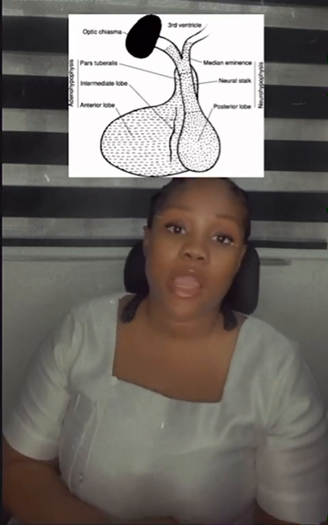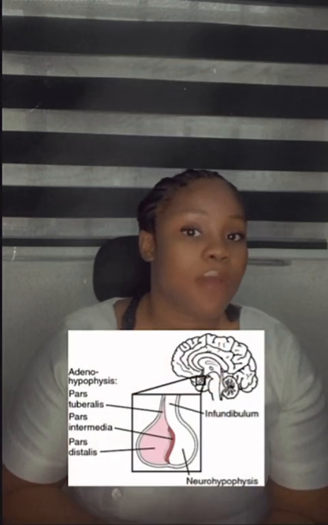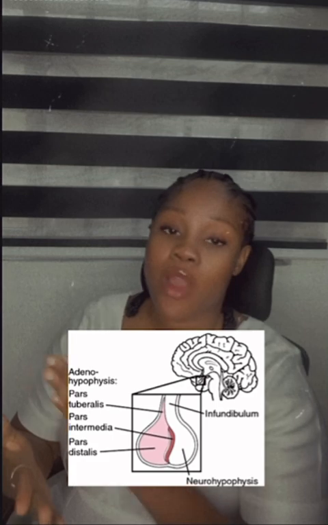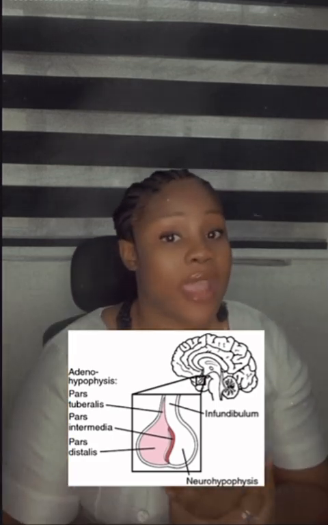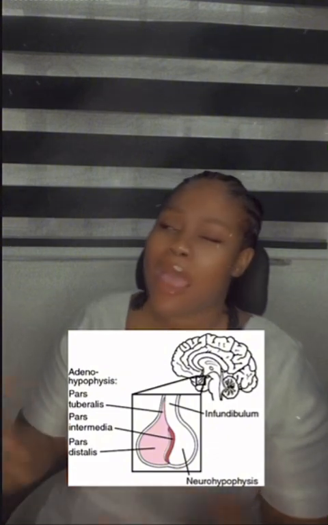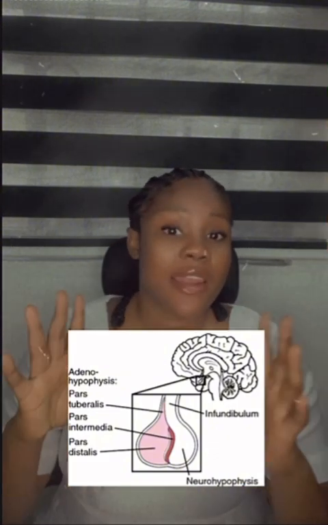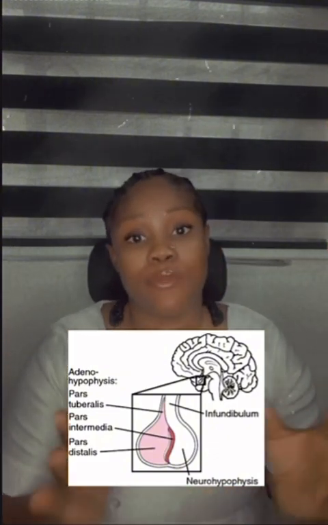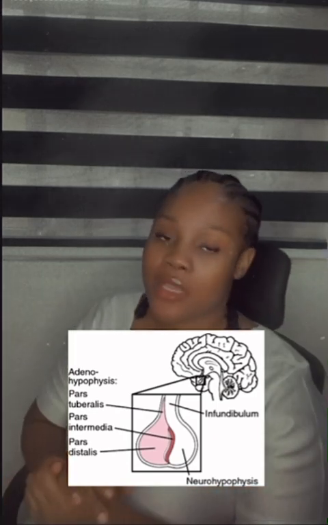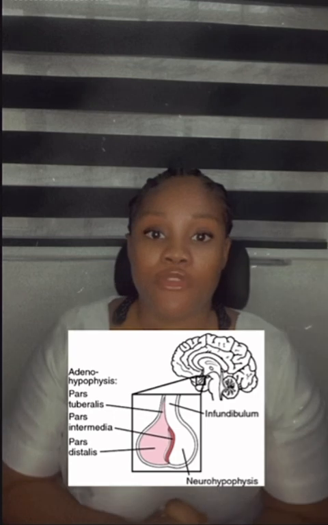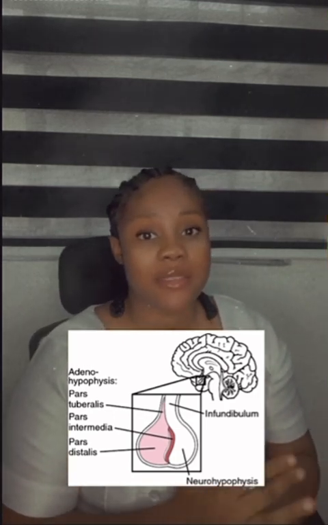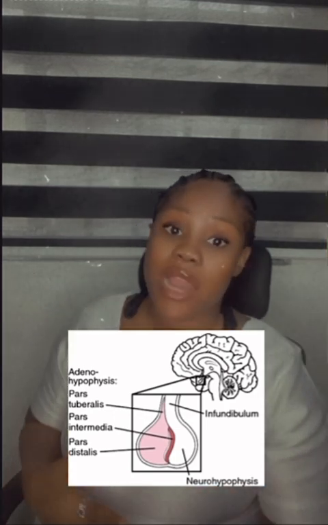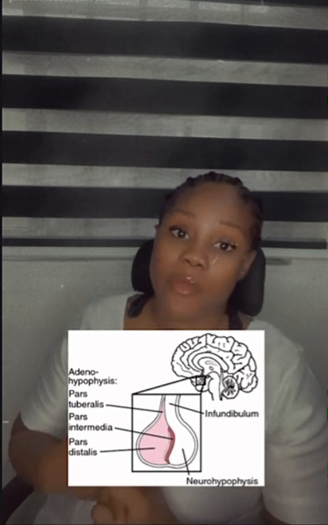Now, let's talk about the adenohypophysis. That is the anterior pituitary gland. It's derived from the oral ectoderm, and it constitutes 70% of the pituitary gland, and that is to say it is the largest part of the pituitary gland. Now, we have 3 parts of the adenohypophysis. We have the pars distalis, we have the pars tuberalis, and we have the pars intermedia.